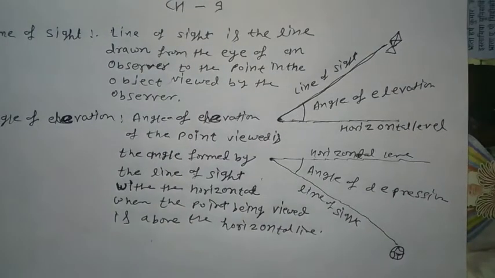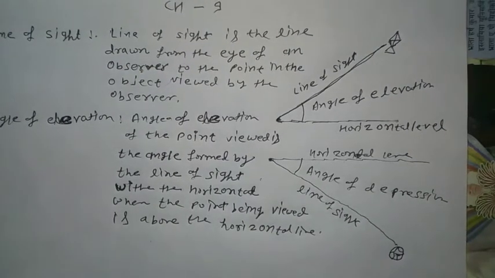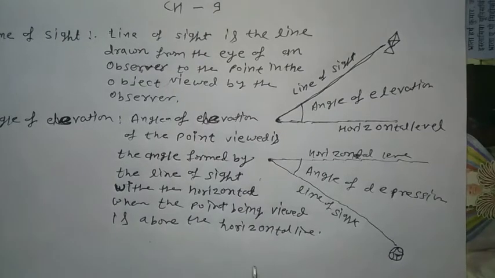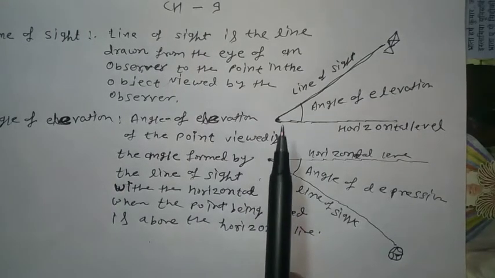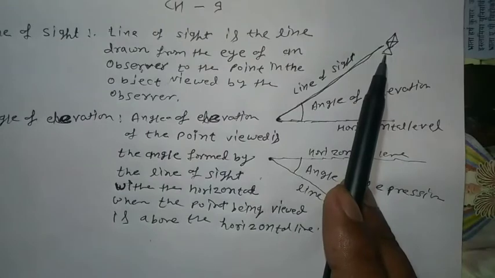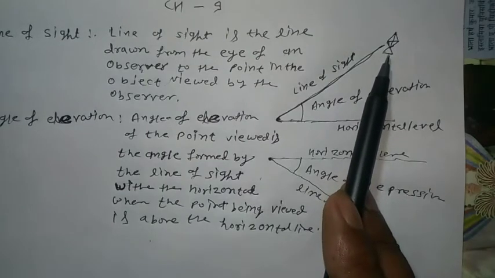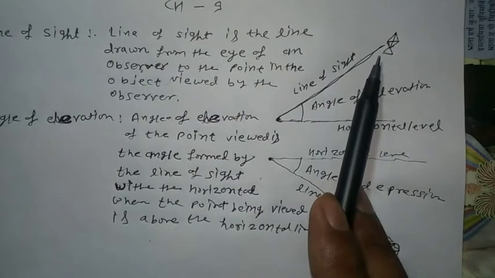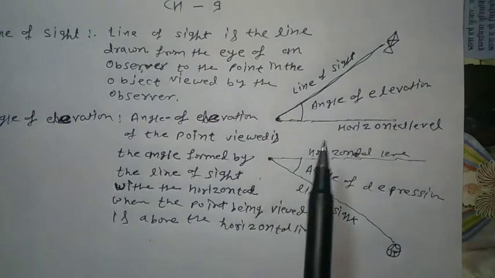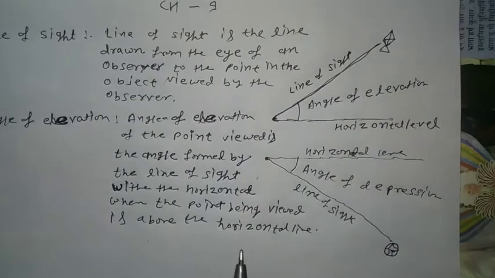In other way, you can say when we raise our eyes, our head to look at the object, then angle of elevation is formed.